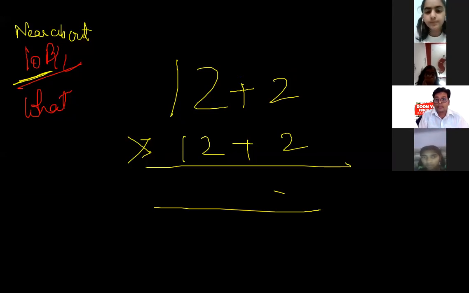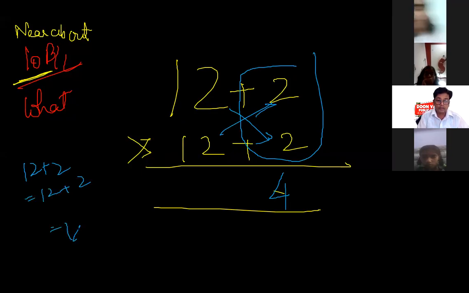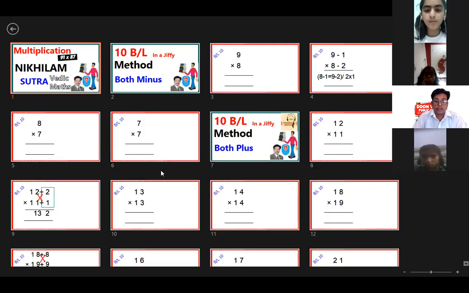We will multiply these both digits. 2 times 2 is 4, I will put it here. And 2 arrows will be there. 12 plus 2 equals 14. So my answer will be 144. Got it? That will be a very useful technique for you.